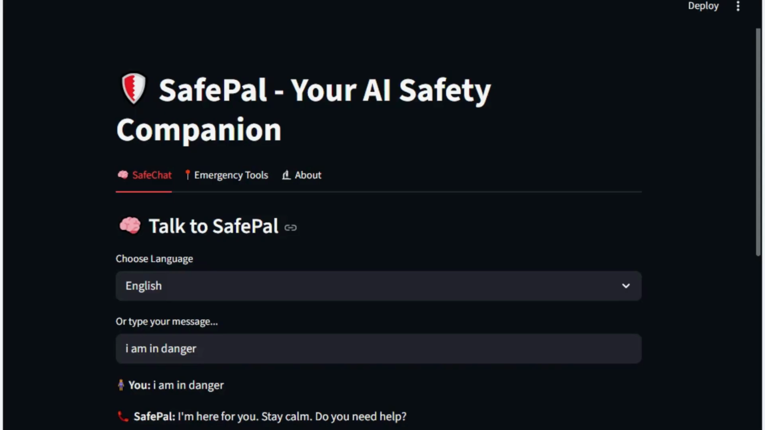SafePal was inspired by a common need. Sometimes we feel unsafe, anxious, or emotionally overwhelmed, and in those moments, having immediate support can make all the difference. Whether you are walking alone at night or just need someone to talk to, SafePal is here to help. SafePal offers emotional guidance through an AI chatbot, lets users speak instead of type, supports multiple languages, and includes fake call triggers and emergency text features for personal safety.